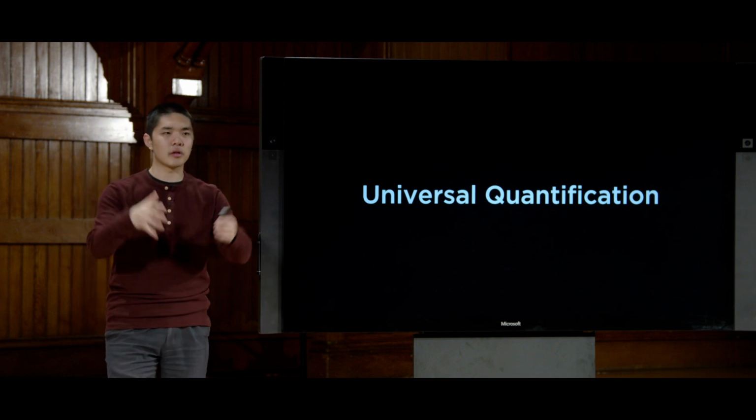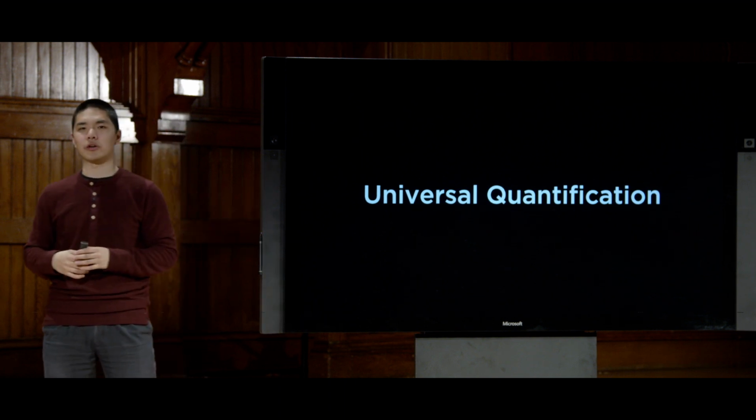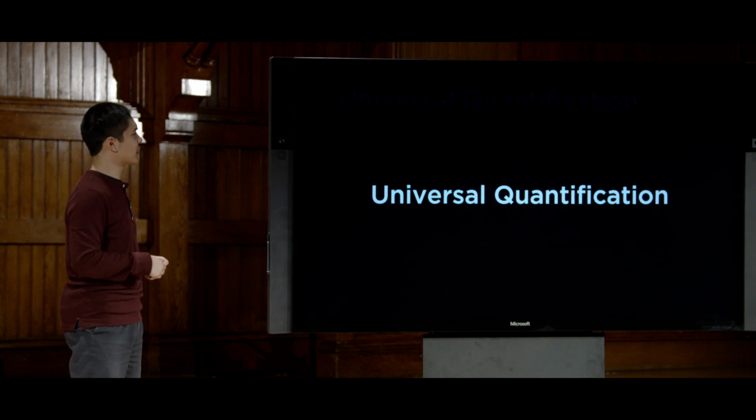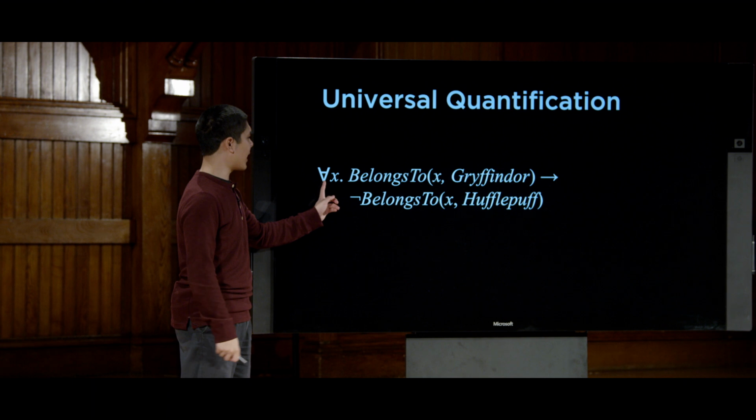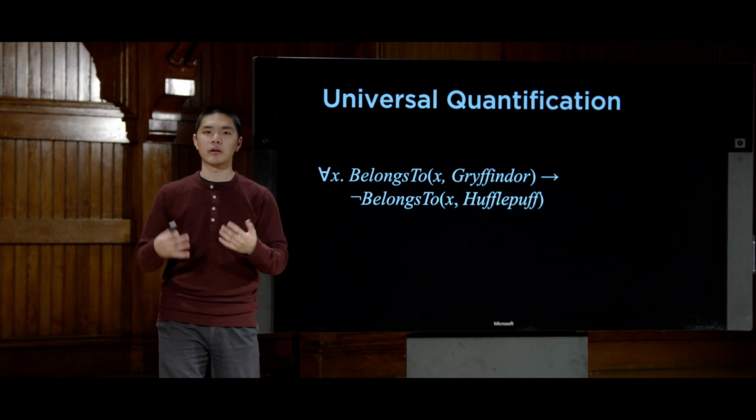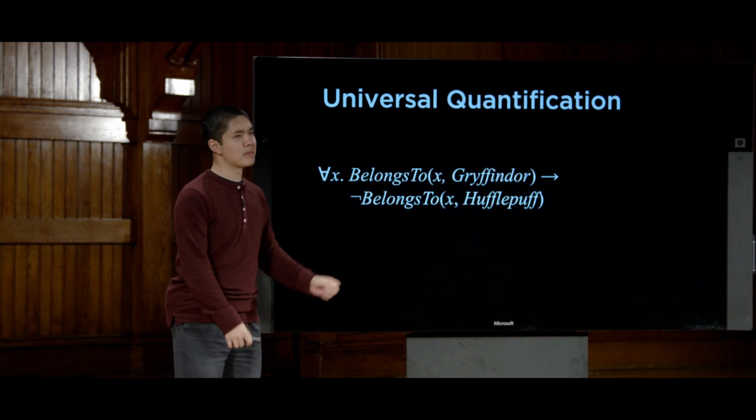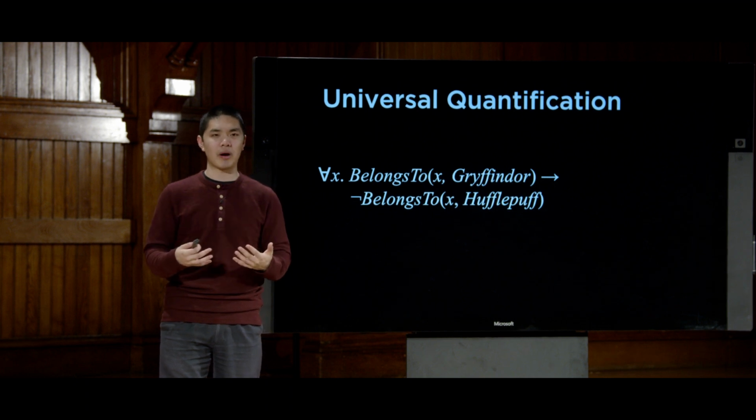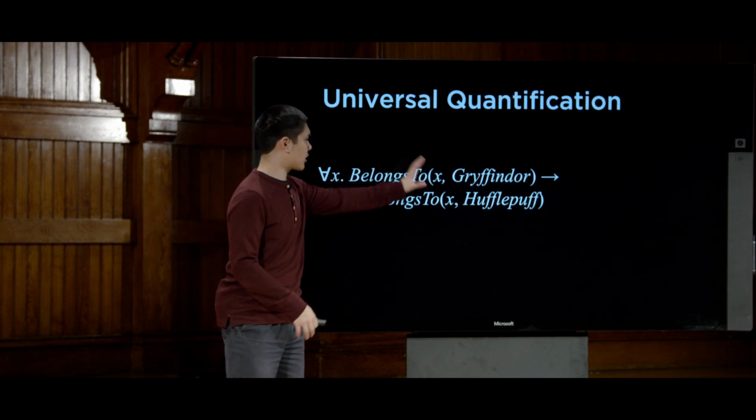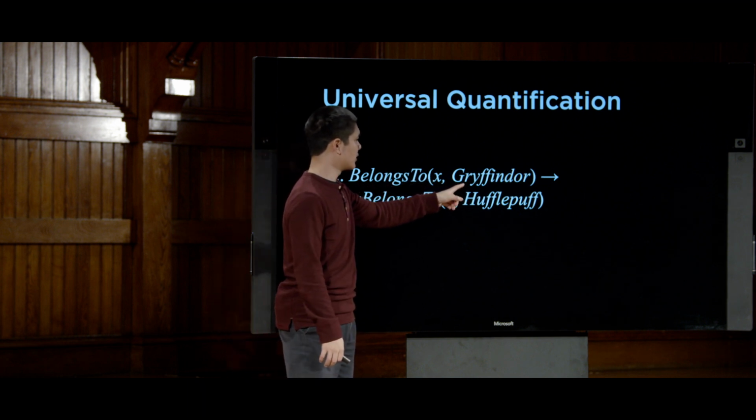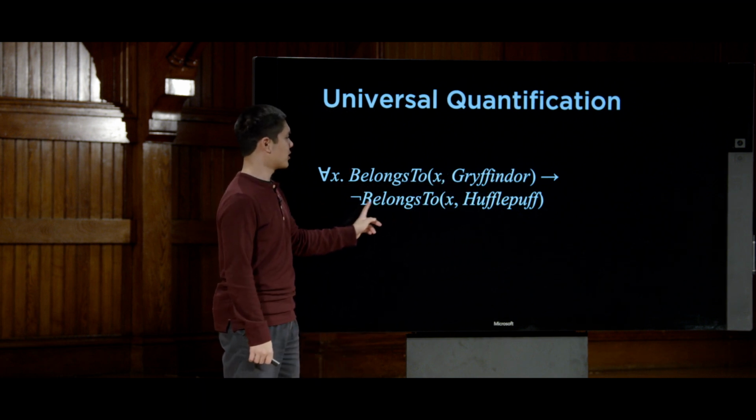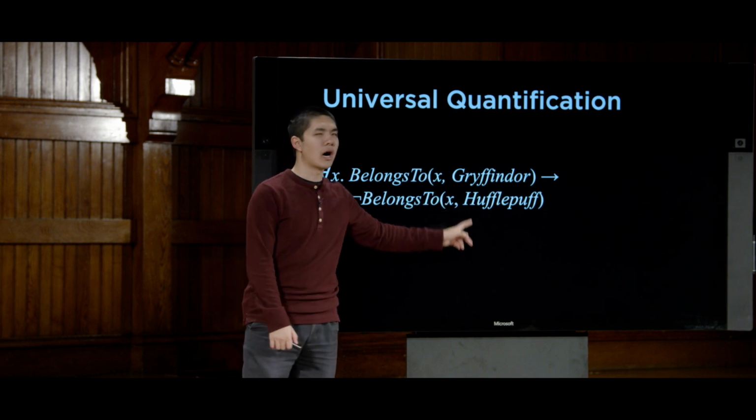Like for all values of x, some statement is going to hold true. So what might a sentence in universal quantification look like? Well, we're going to use this upside down A to mean "for all." So ∀x means for all values of x, where x is any object, this is going to hold true: BelongsTo(x, Gryffindor) → ¬BelongsTo(x, Hufflepuff).